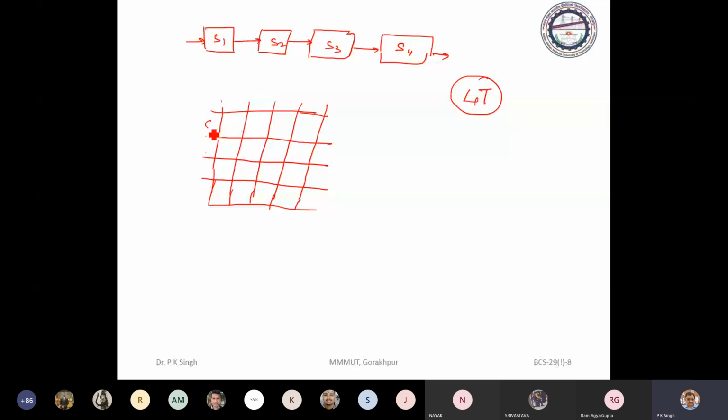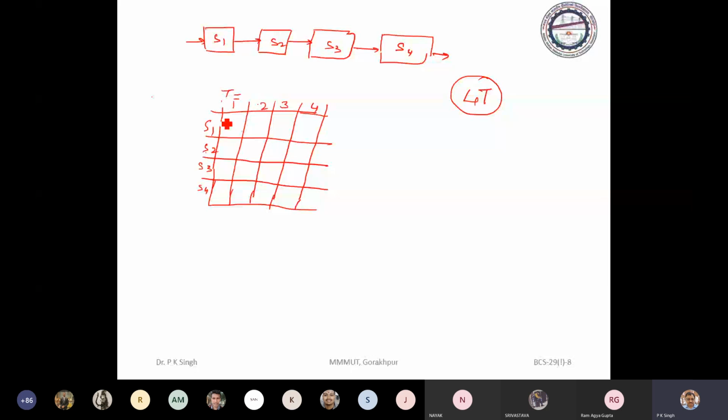This is stage 1, stage 2, stage 3, stage 4, and T equal to 1, 2, 3, 4.